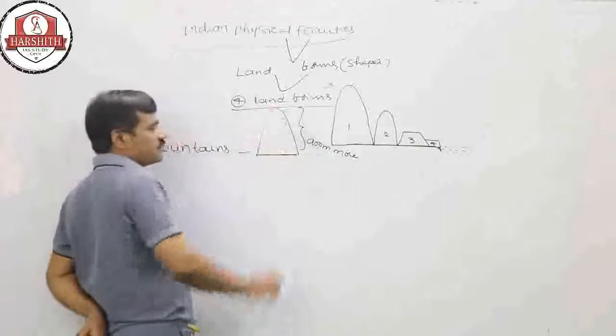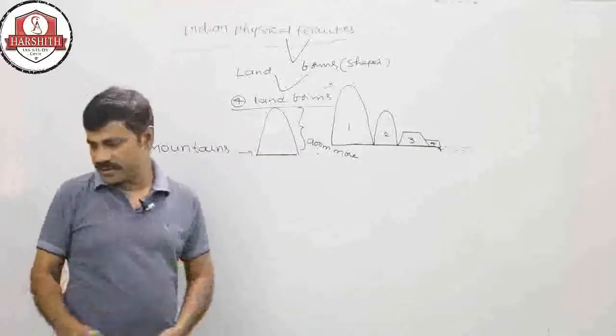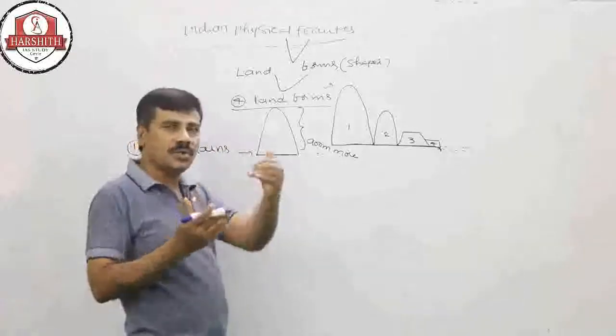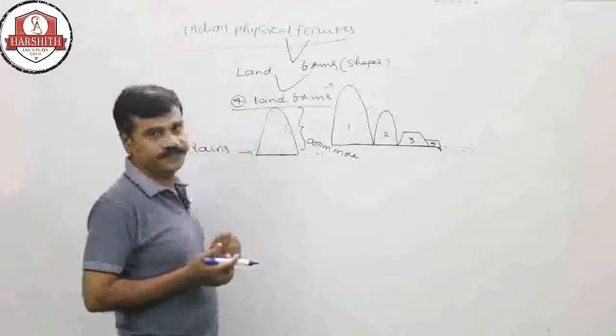All sides of a mountain have a high slope from top to bottom.